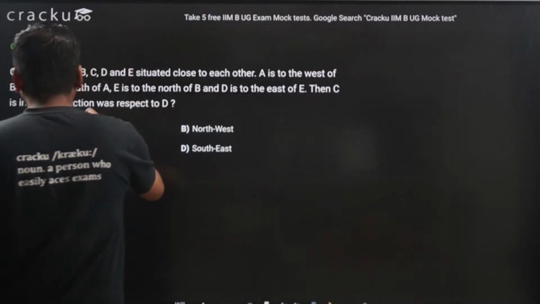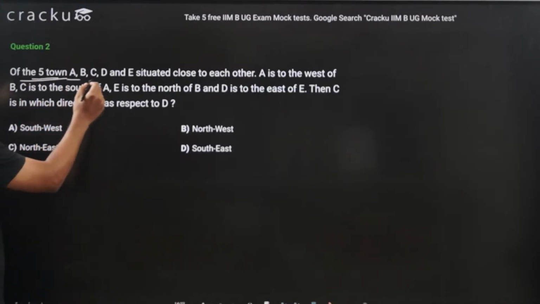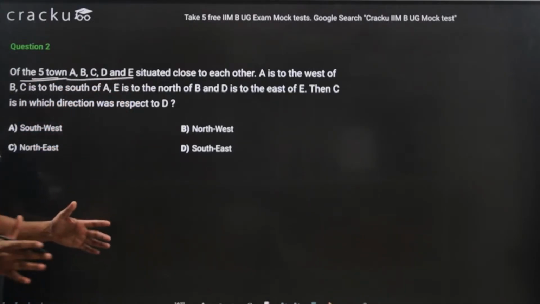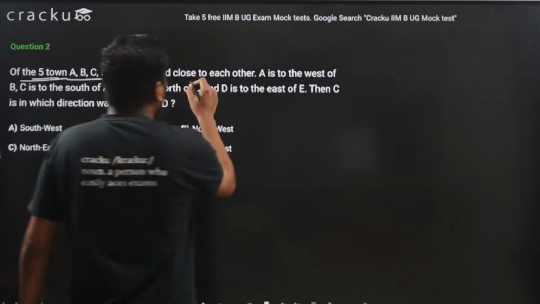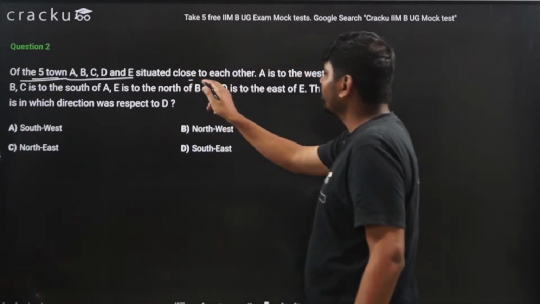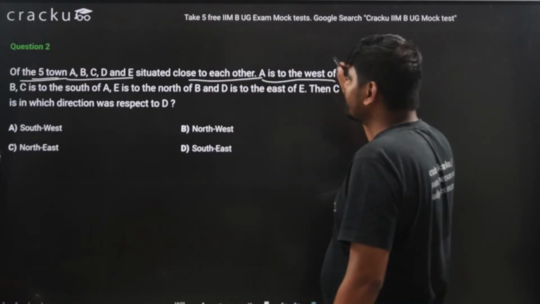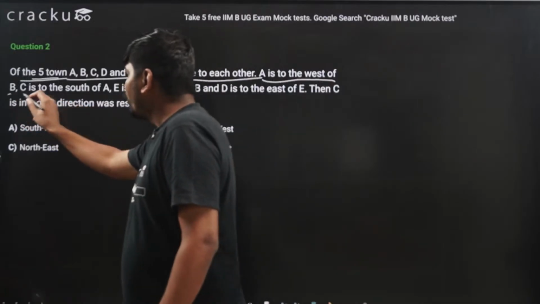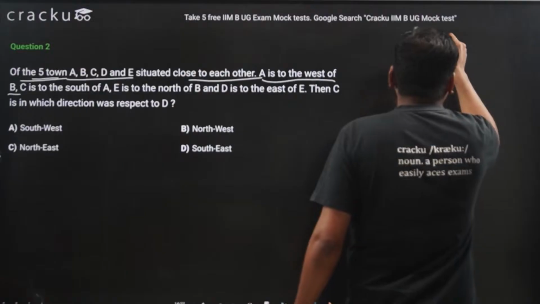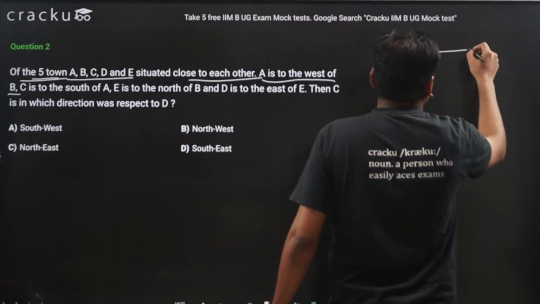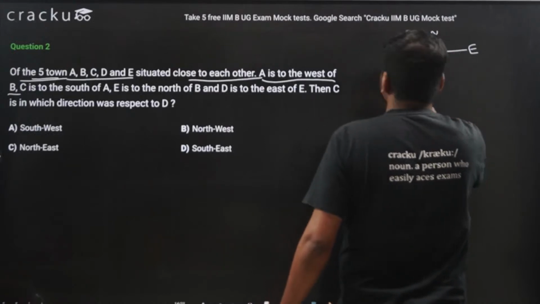Now the question says, there are 5 towns A, B, C, D, E situated close to each other, and A is to the west of B. When I read the direction, I will immediately draw the directions: east, west, north, south.